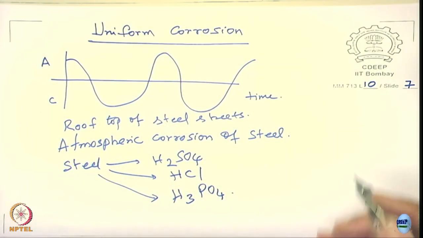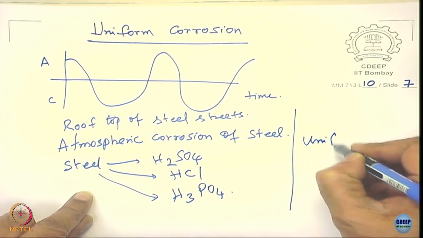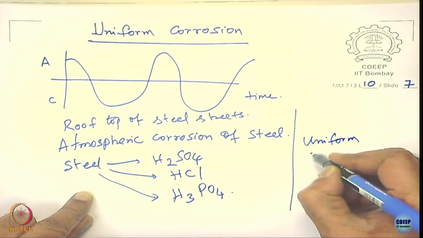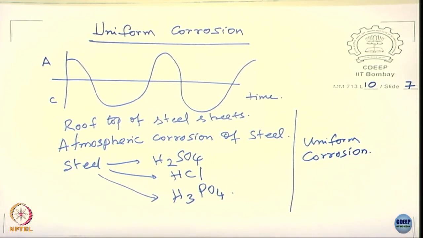Okay. In all these cases, you might have seen pipelines around, or steel bars lying in the open atmosphere when it rains. They are all practically uniform corrosion. Some confusion however arises. I have seen when you interact with industries, they say, oh, they look like pitting.